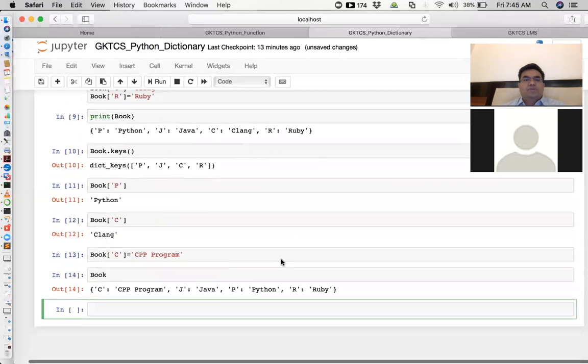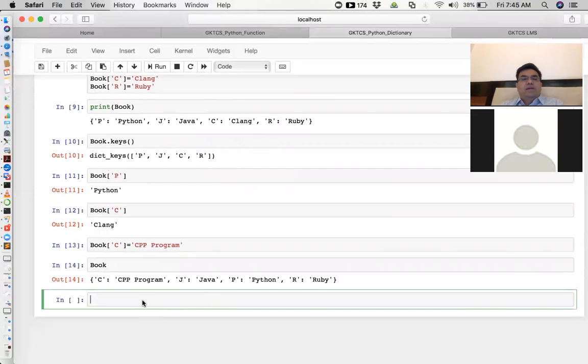So you are clear now with this. Yes. So now you can create, read, update, and delete also. Let's say you want to delete some book item from the dictionary. So how to delete that?